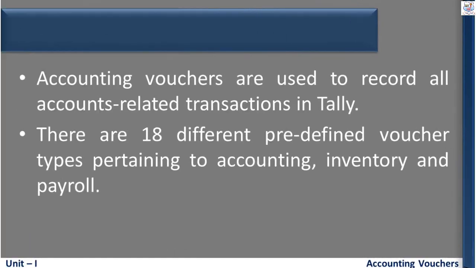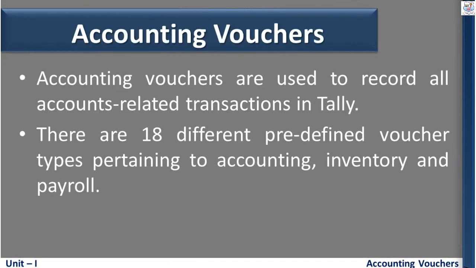Next we see about accounting vouchers. There are 18 different predefined voucher types available in Tally. These 18 predefined vouchers are categorized on the basis of accounting vouchers, inventory vouchers and payroll vouchers, and one of them is the order processing voucher. The order processing vouchers consist of purchase order, sales order, etc. The accounting vouchers are used to record all account-related transactions in Tally.